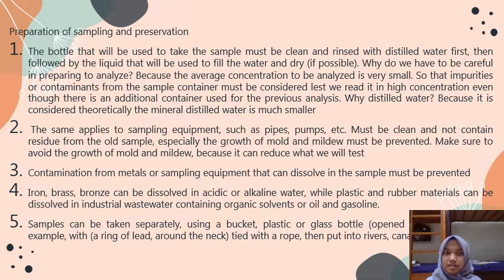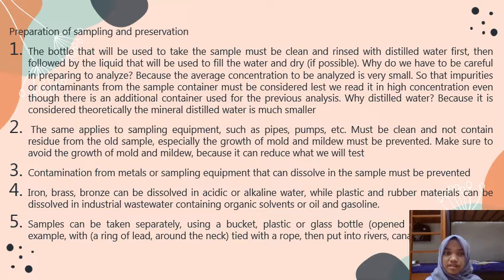Number 3. Contamination from metals or sampling equipment that can dissolve in the sample must be prevented. Number 4. Iron, brass, bronze can be dissolved in acidic or alkaline water, while plastic and rubber materials can be dissolved in industrial wastewater containing organic solvent or oil and gasoline.